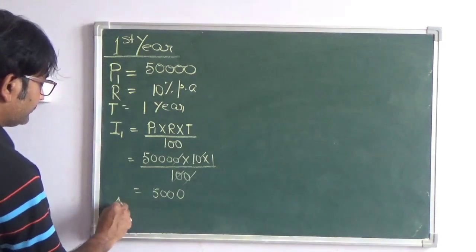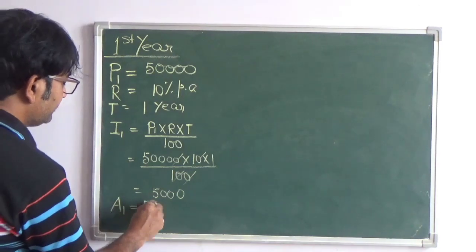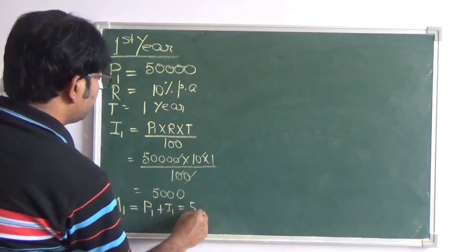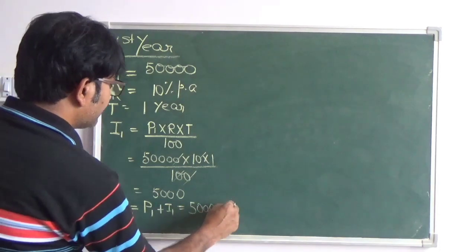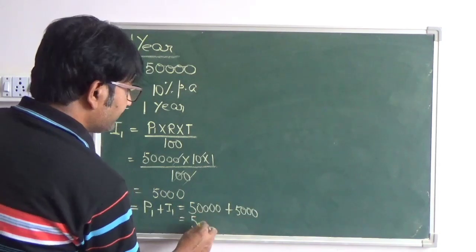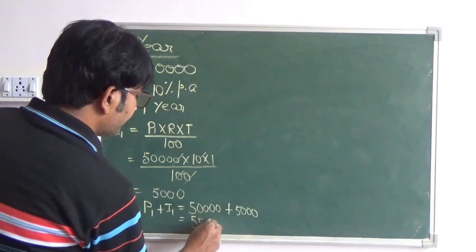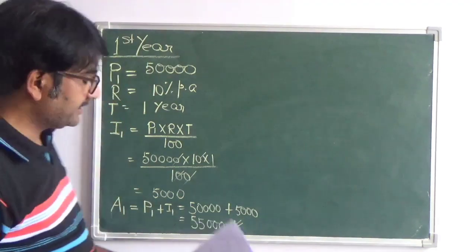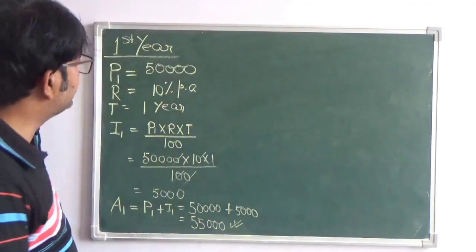Now the amount, if it is A1, will be P1 plus I1, that is equal to 50,000 plus 5,000, that is 55,000. So the amount at the end of the first year is 55,000. Now you move on to the second year.